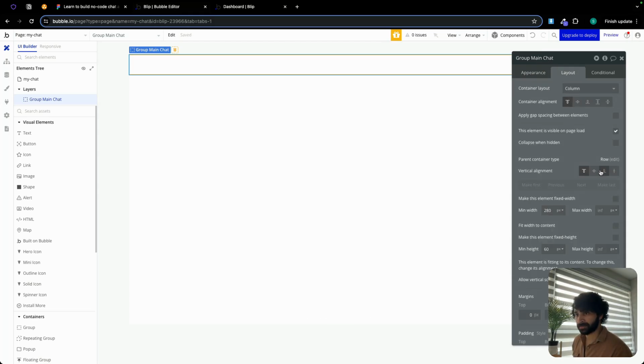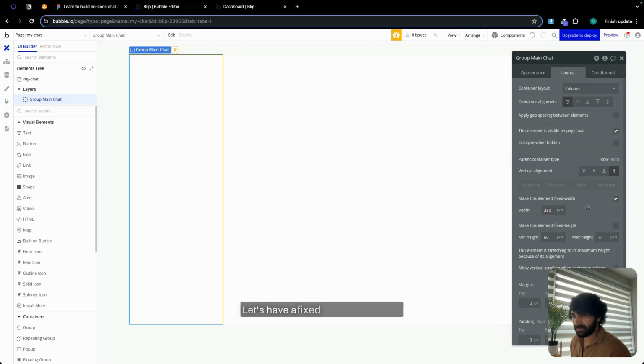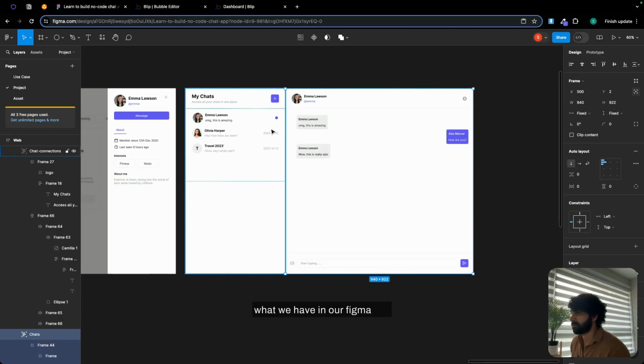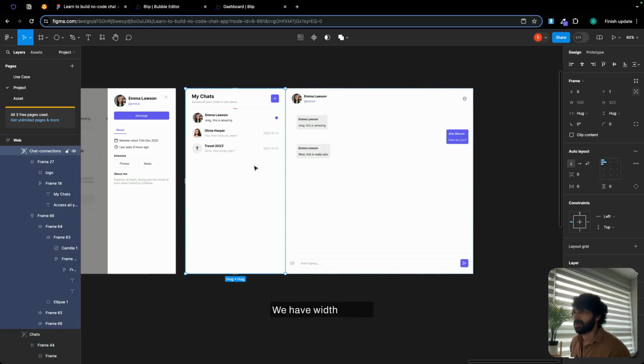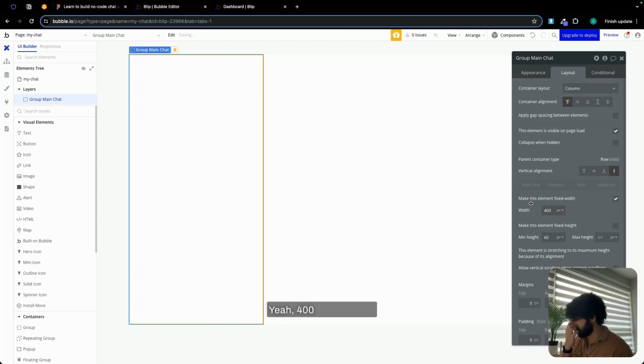Click on layout. Vertical alignment is going to be vertical stretch. Let's have a fixed width of, let's see what we have in our Figma file. We have a width of 500. 500 is way too big. Let's go with 400. Yeah, 400 seems good.